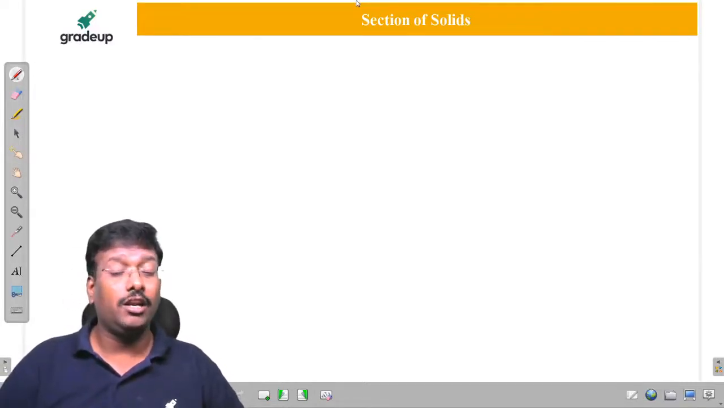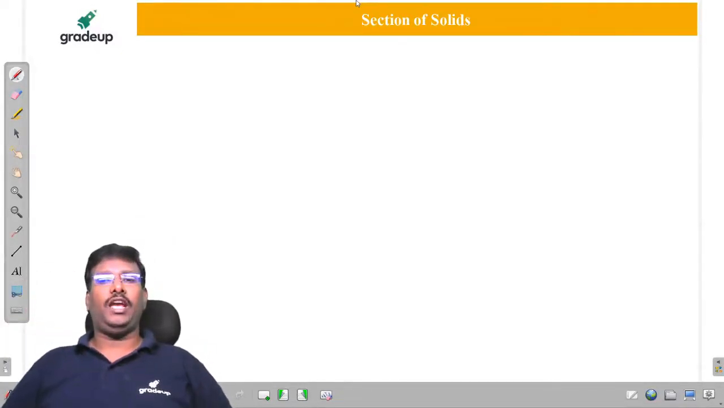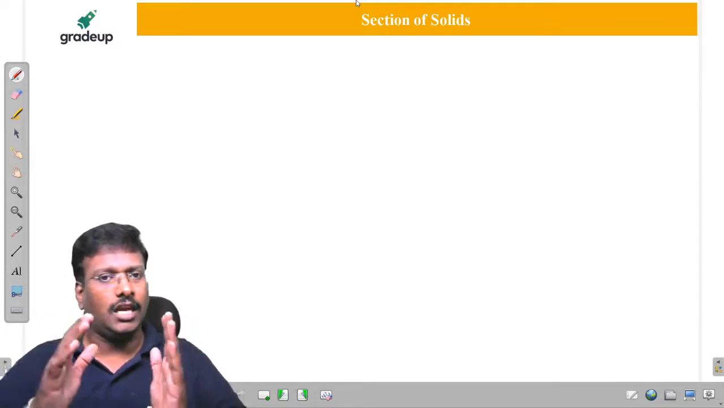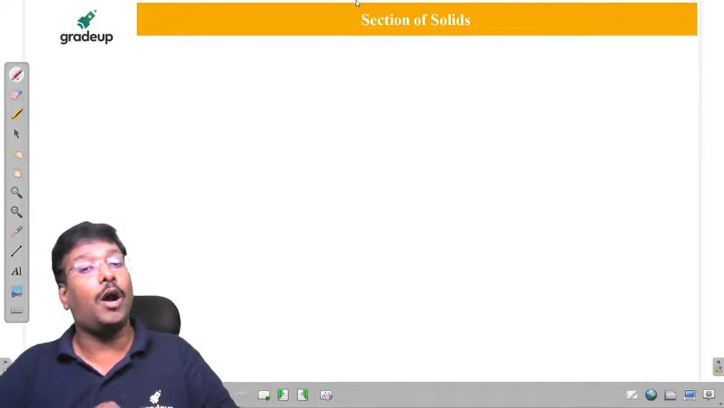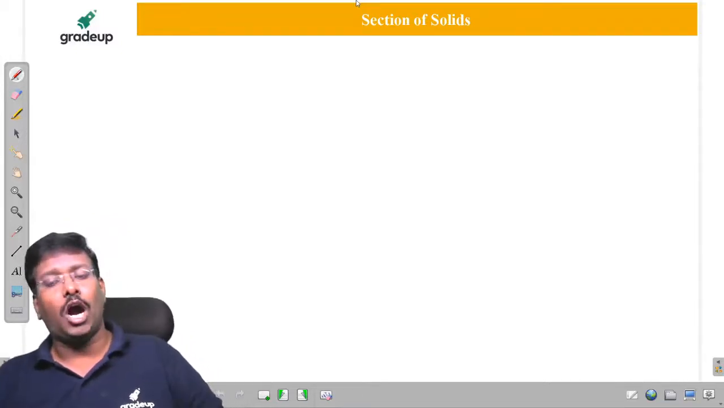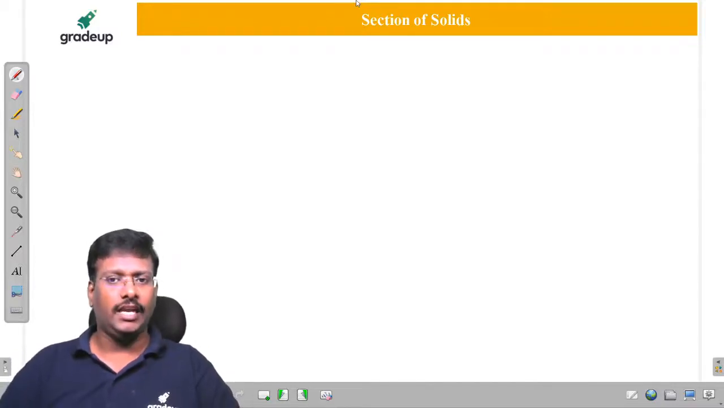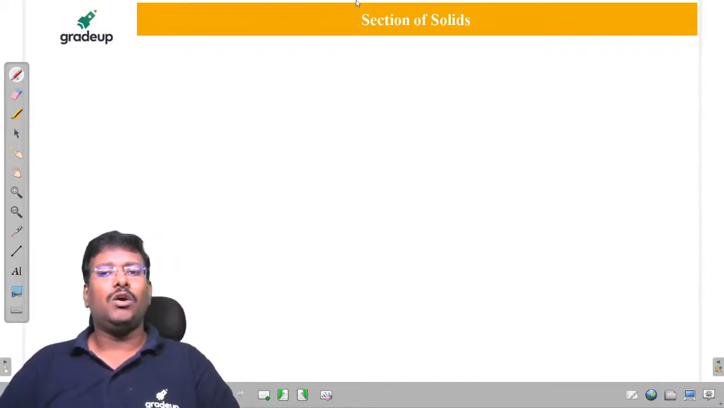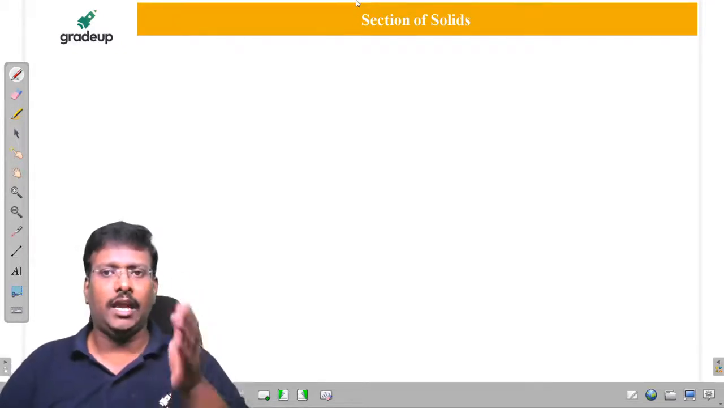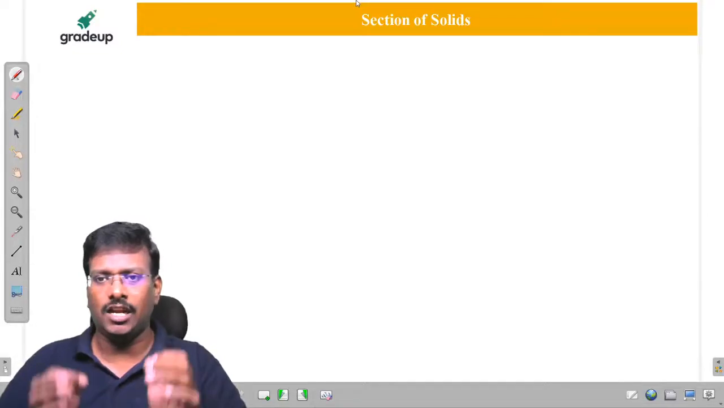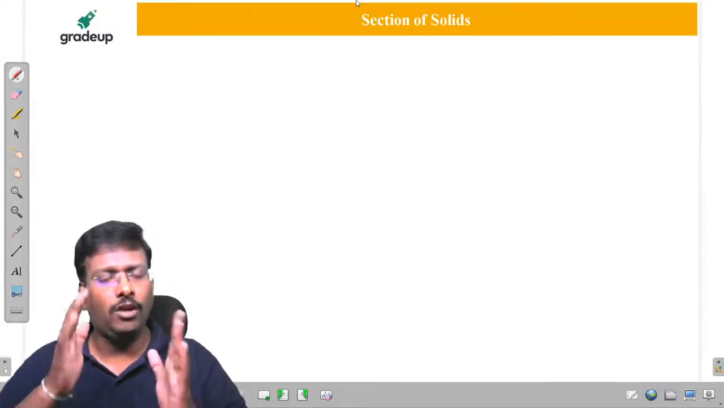to know the inner features of the object. Inner features of an object. Is it clear? That is the actual purpose of the section of solid. But here we won't go up to that level. We are going to consider only basic geometries like prism, pyramid, cone, cylinder. If you cut them, what are the different shapes we are going to get? Up to that only we will learn.